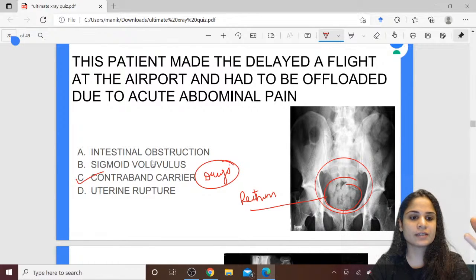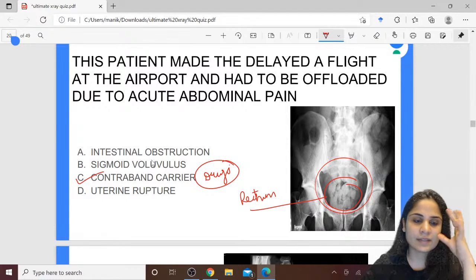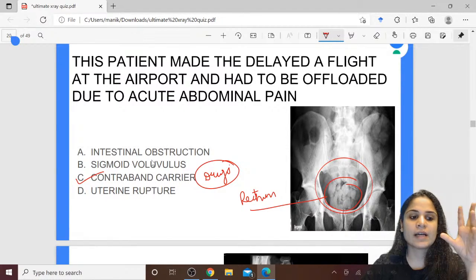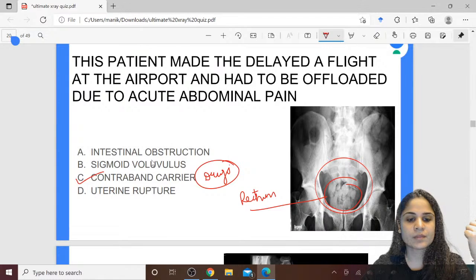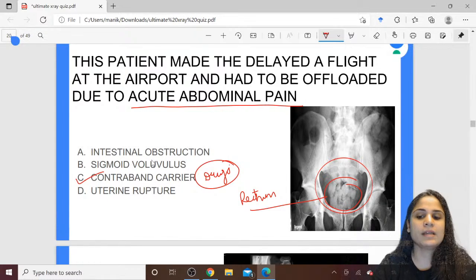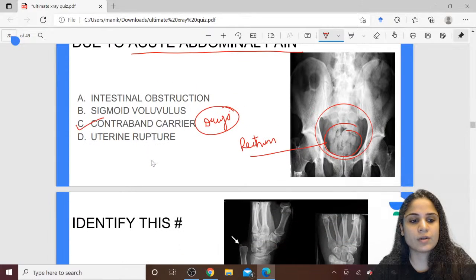Suddenly some amount of drug starts leaking, and since the drugs that are carried are mostly sympathomimetic, the person who's carrying the contraband, meaning drugs, will start getting all symptoms of sympathetic activity like dilated pupils, hypertension, tachycardia, and they can even die. So this contraband carrier is now presenting with acute abdominal pain because the drugs have leaked. So he has to be offloaded. Alright? Okay.